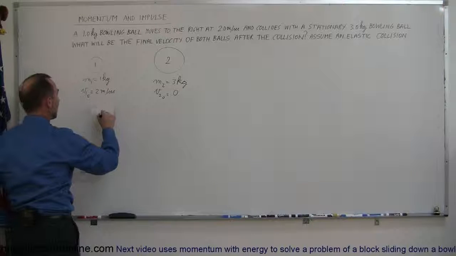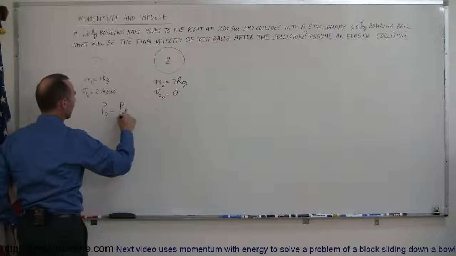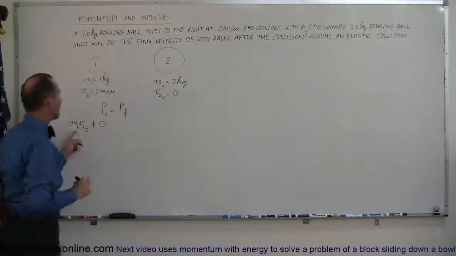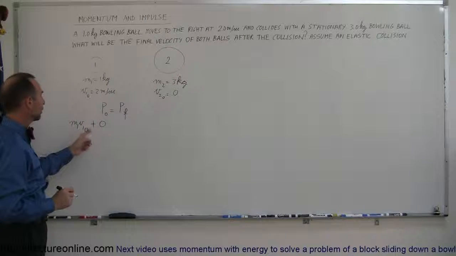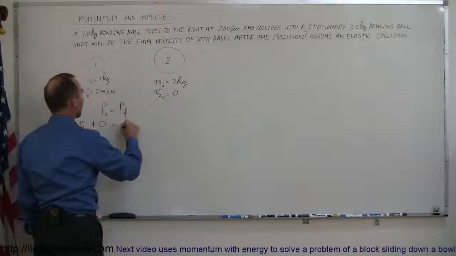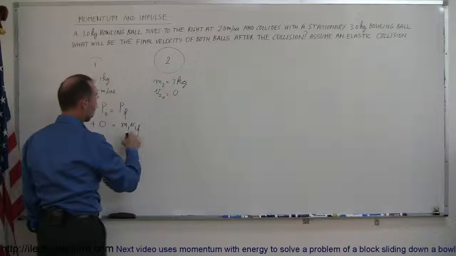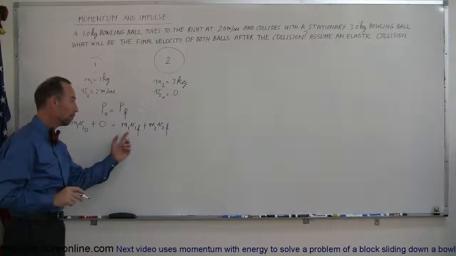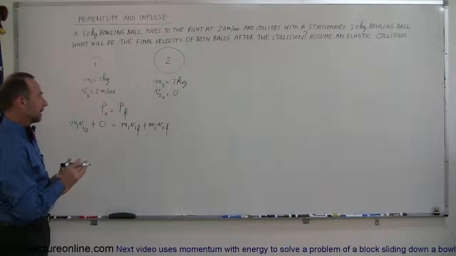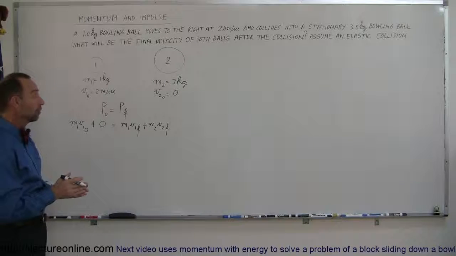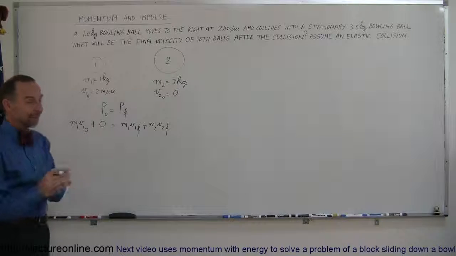So starting out, we say momentum initial equals momentum final. That's always the case. And the momentum initial will be m1 v1 initial plus 0. So the momentum of the first ball is mass times velocity, but the momentum of the second ball is 0 because there's 0 velocity. And so that equals m1 v1 final, which is what we're looking for, plus m2 v2 final, which is what we're also looking for. So we need both velocities. Now, we have one equation and two unknowns. So you can't solve two unknowns with just one equation, which means we need a second equation.